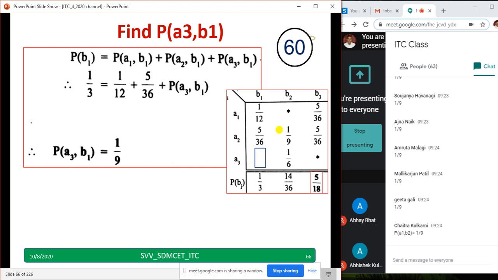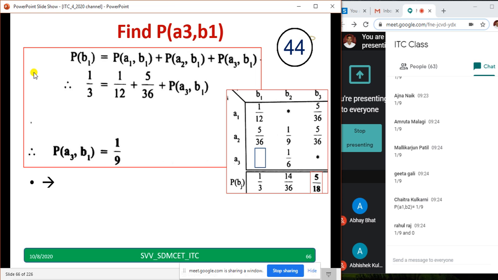Some students will do very fast, some students will do slow, no problem. I'm going a little bit slow from now onwards. I will not go very fast because I want every student to do it, and those who finish very fast have to wait a few seconds so that others can also complete. Chaitra Kulkarni has got 1 by 9, Rahul Raj 1 by 9. Let us go to the next.